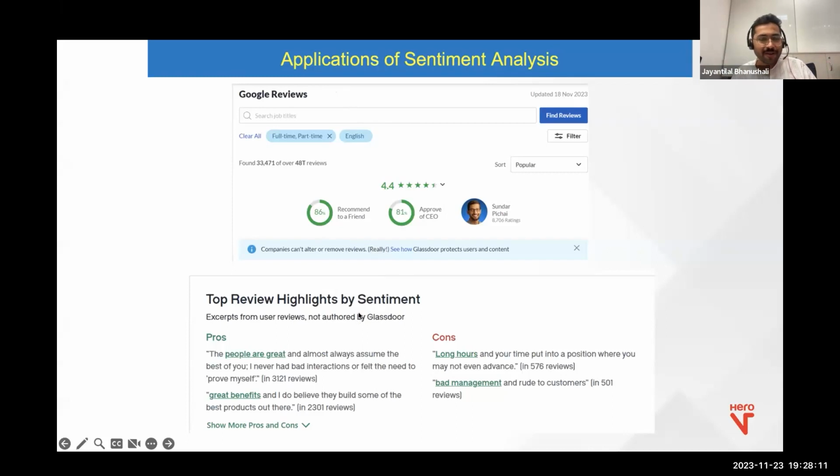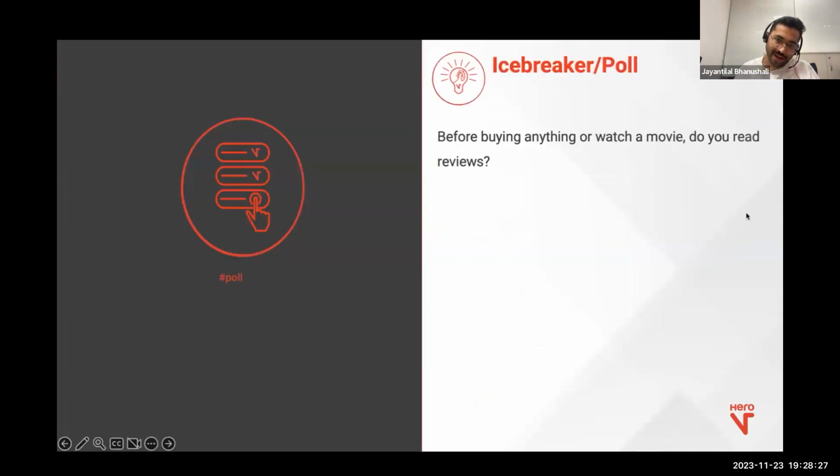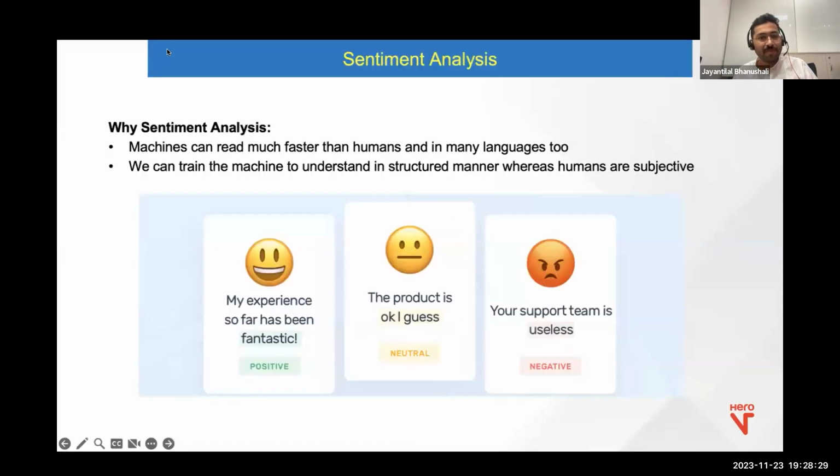It's very difficult. Another example would be, open your Play Store. You will get the top feedback, right? What are the top things that people are talking about? Now, do you think a person is looking at those Play Store reviews, right? No. So it is a machine that is doing it. And that brings me to the why part. Because machines are much faster, much cheaper, and much more accurate in making decisions as compared to us humans.